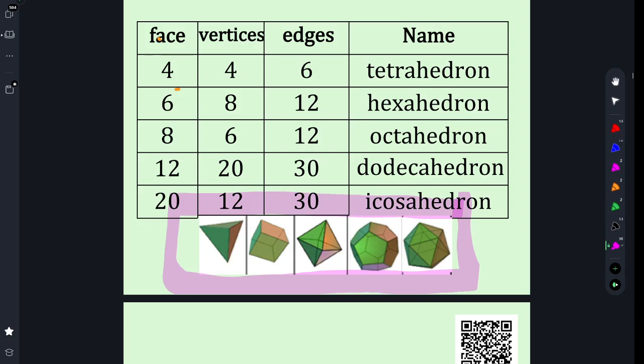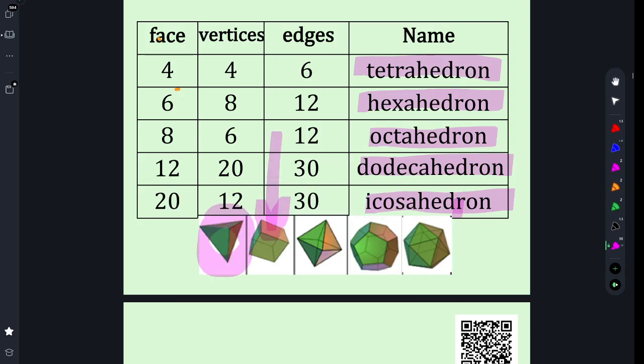And these five shapes, the tetrahedron, hexahedron, octahedron, dodecahedron, and icosahedron, are the only five shapes in all of mathematics that are made up of all regular shapes of the same shape. So the tetrahedron is made up of all equilateral triangles, right?